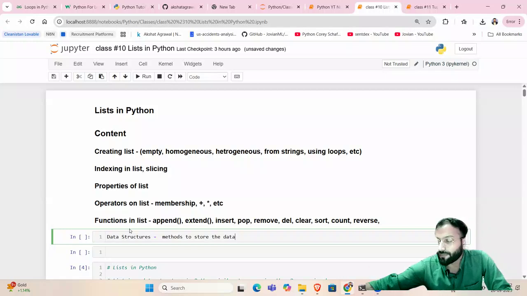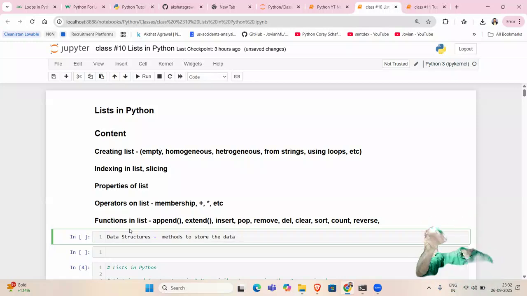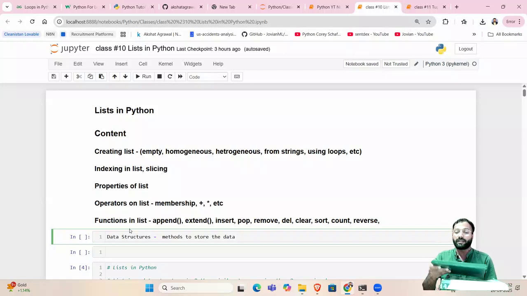For an example, if I show you a real life example, let's say this is a book and this is another book. So we are just storing these two books in a manner, right? So this second book came at the last, but it will be first out from the stack, right? So this is last in, first out. So the data structure which stores the data in this manner is called stack. Then there is another data structure called queue, another data structure called tree. So there are multiple data structures in Python.